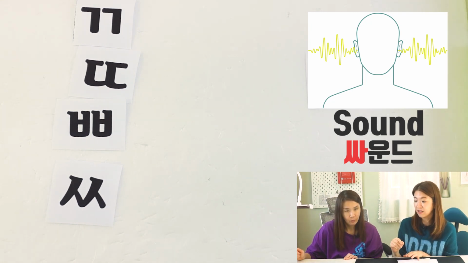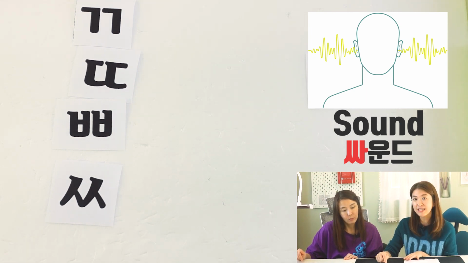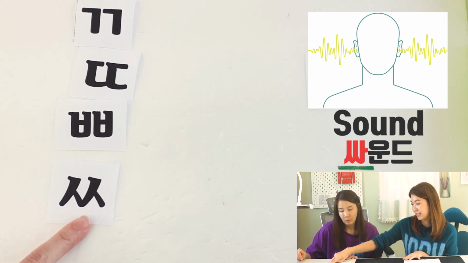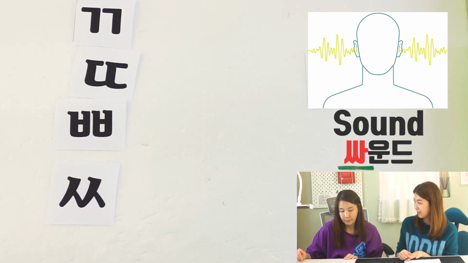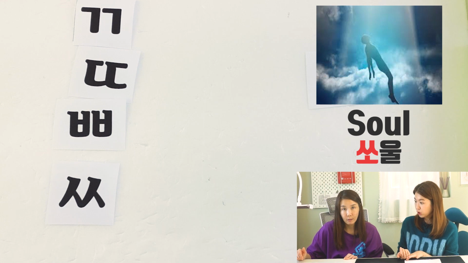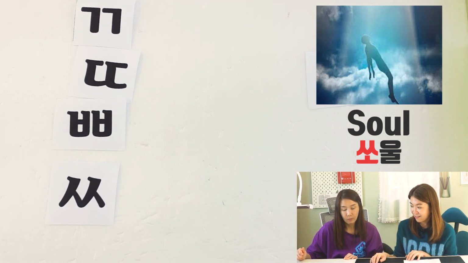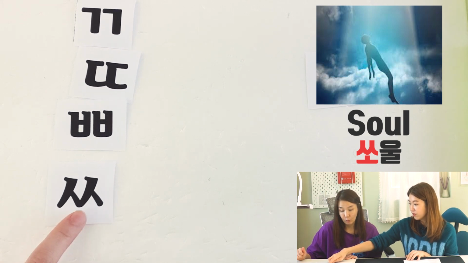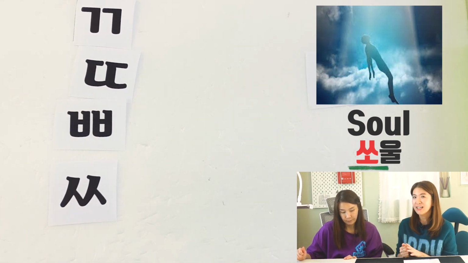When you write the pronunciation of sa in Korean, the first letter would be like this. Sa sound, 쌍시옷 sound. And do you have another one? Soul. When you write down soul in Korean, it uses 쌍시옷, because it has a strong s sound.